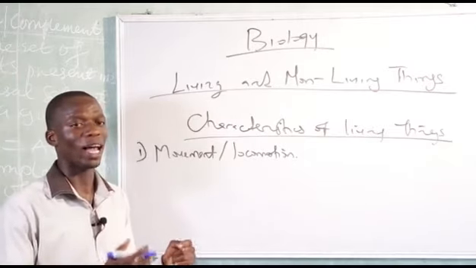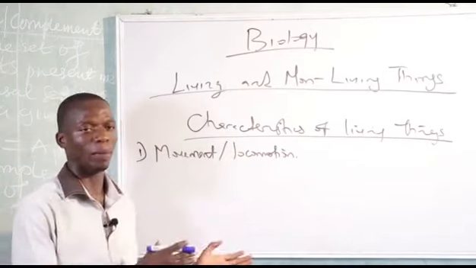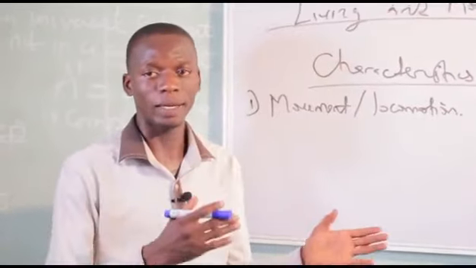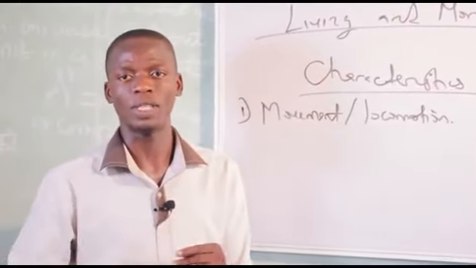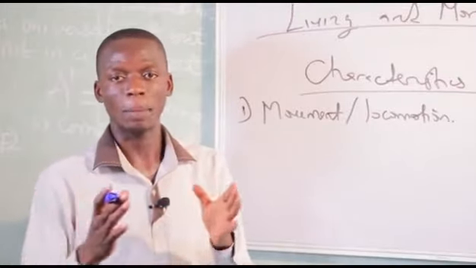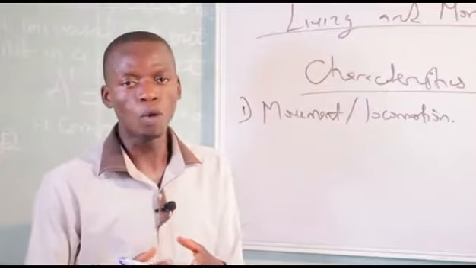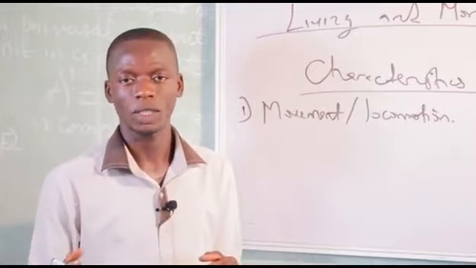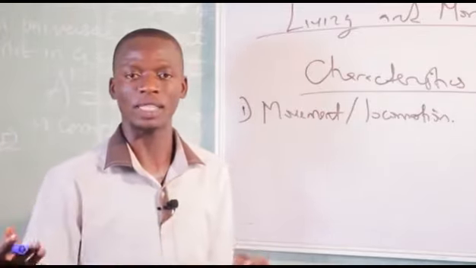Though it is possible for plants not to move, plants do bend. Plants can bend in a particular direction. They can bend towards the light. When a plant bends toward the direction of light, that is called phototropism. When a plant moves in the direction of gravity, we call that geotropism. Geotropism is the movement of plants in the direction of gravity.